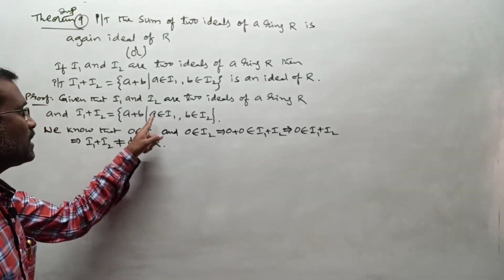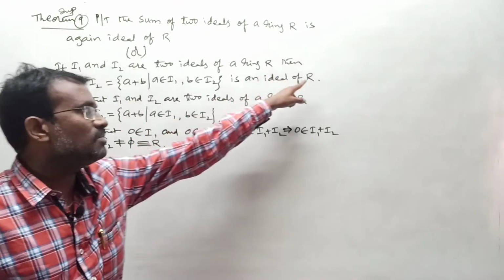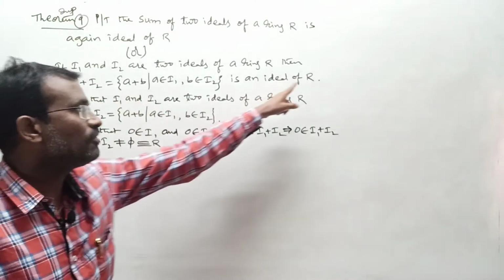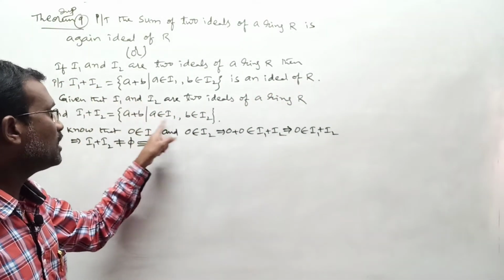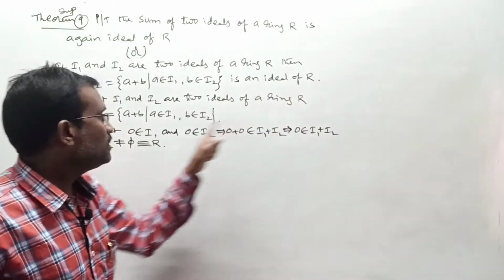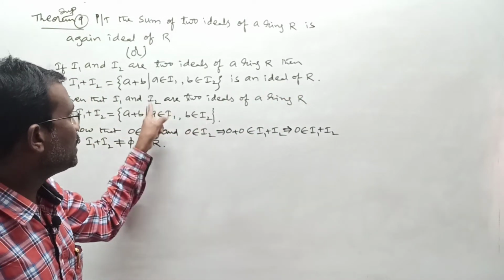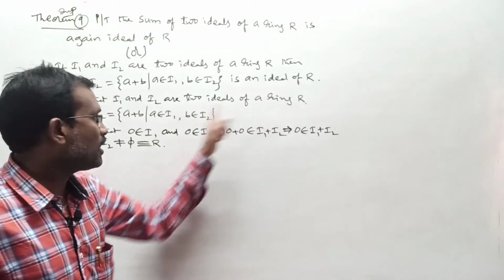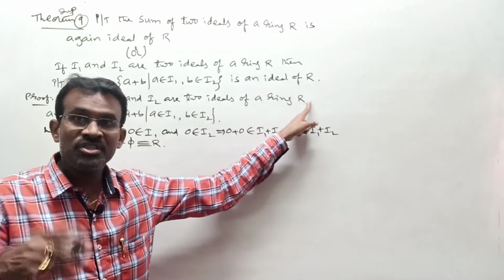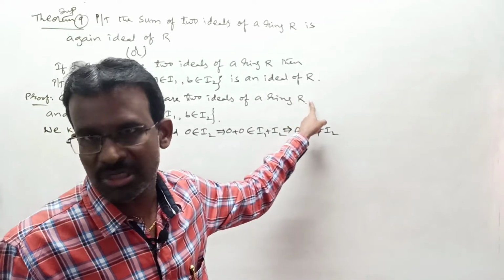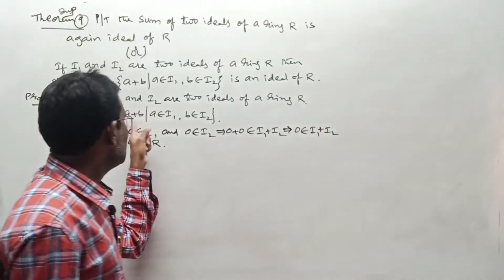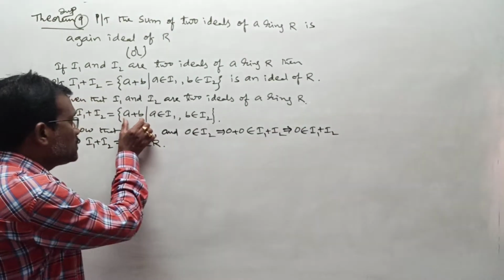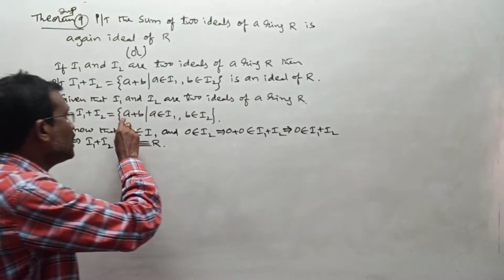Basically A belongs to I1 means A belongs to R, because I1 is an ideal, meaning a subset of R. Whatever elements exist in I1 should all be in R. In a similar way, B belongs to I2 and I2 is an ideal of R, so B belongs to R. A belongs to R and B belongs to R. R is a ring, so under addition it satisfies the closure property. According to that, A plus B is again in R. That means this A plus B, which is in I1 plus I2, is an element of R.